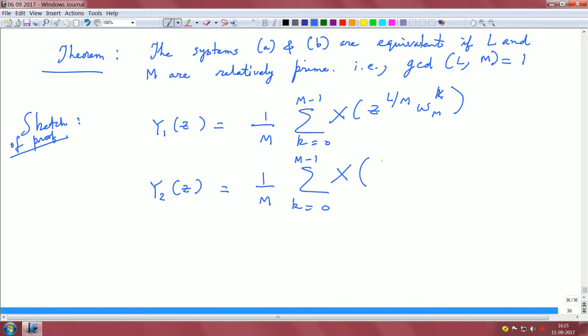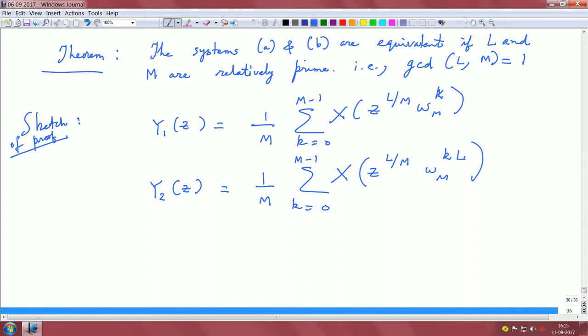So therefore we have X of z power L upon M, and this is omega M power k times L. Now there is a little bit of detail here.